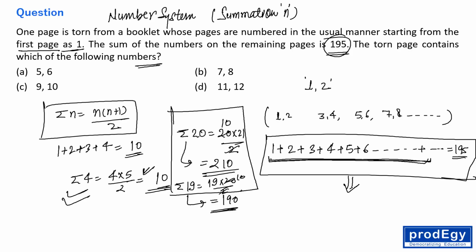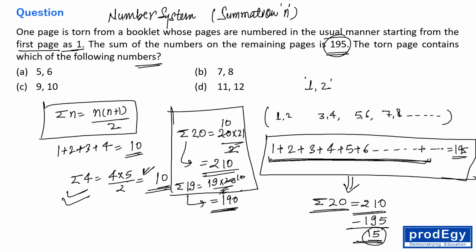Sigma 20 is 210, so the ideal sum has to be 210, but it is 195, right? So 15 is missed.